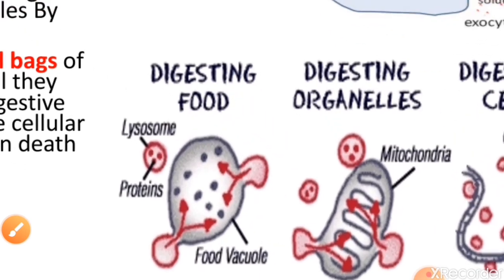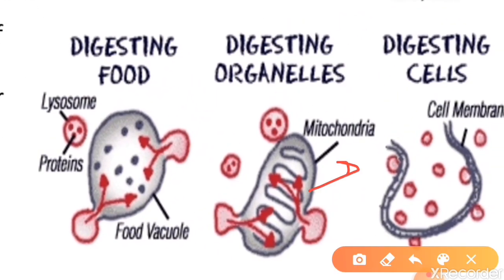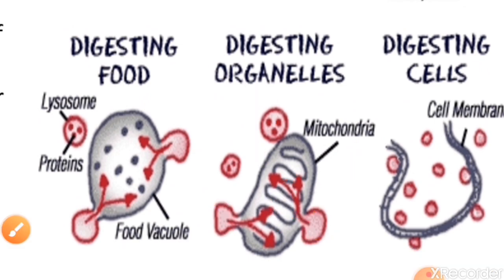Suppose, as shown in this diagram, the mitochondria is not functioning well. Then the lysosomes present in the cell will come close to the mitochondria and fuse with it. The moment they fuse with the mitochondria, the enzymes in the lysosomes are released, and this causes digestion of the organelle.